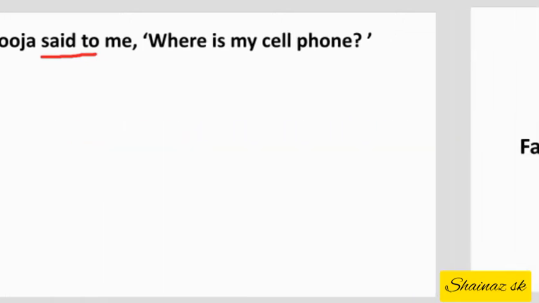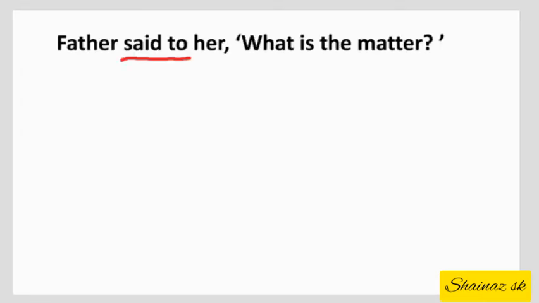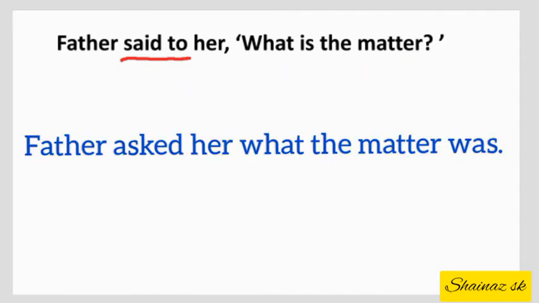Let us take one more example. Father said to her, "What is the matter?" Here also we will follow the same steps. Said to, that is the reporting verb, will be changed into asked. The given sentence is in the present tense, so is will be changed into was. So the answer will be: Father asked her what the matter was. I hope you have got a clear idea about how to change a WH question in direct speech into indirect speech.